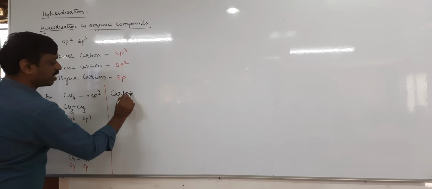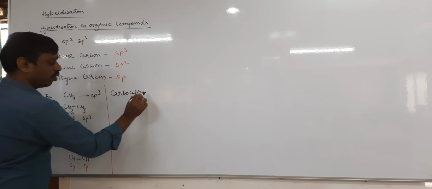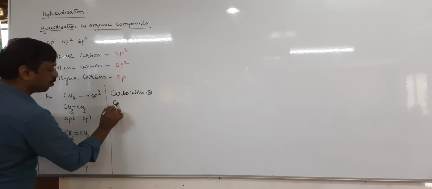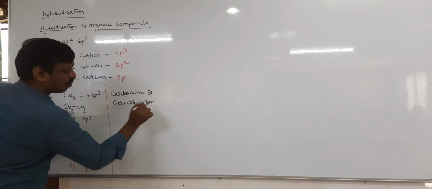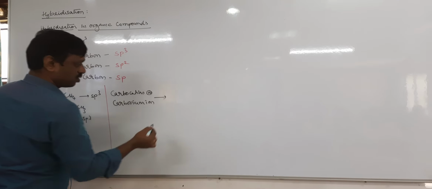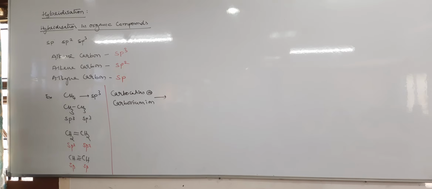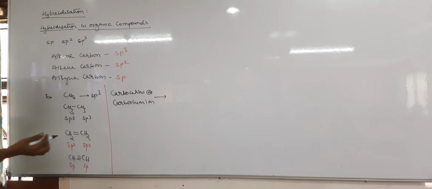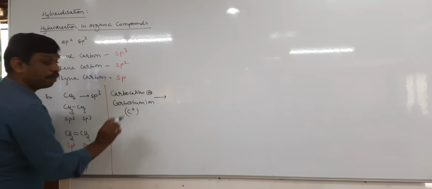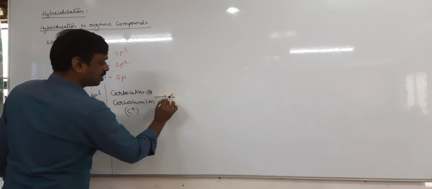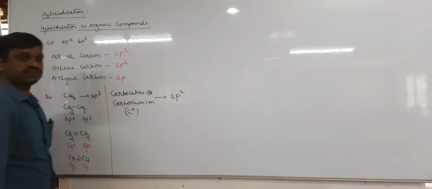What is a carbocation? It is also called carbonium ion. It was the previous CT question. What is the hybridization of carbocation? Carbocation is carbon carrying a positive charge. It is always sp2.